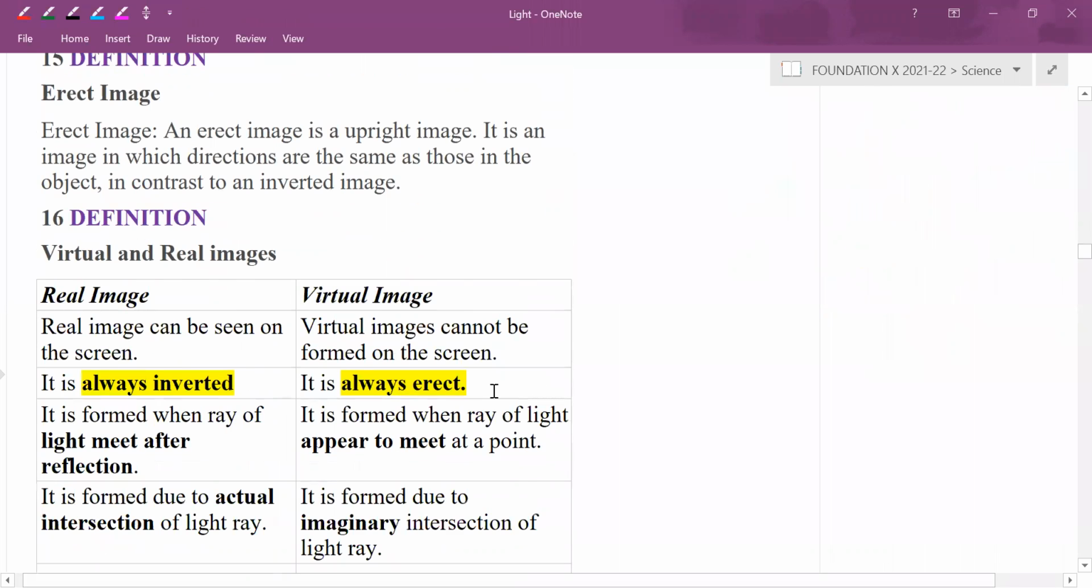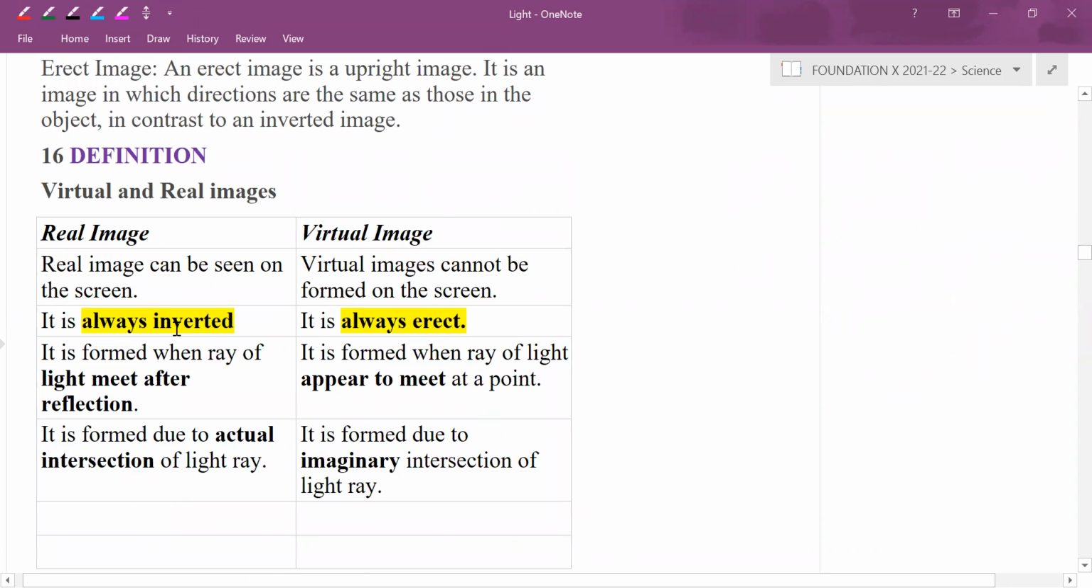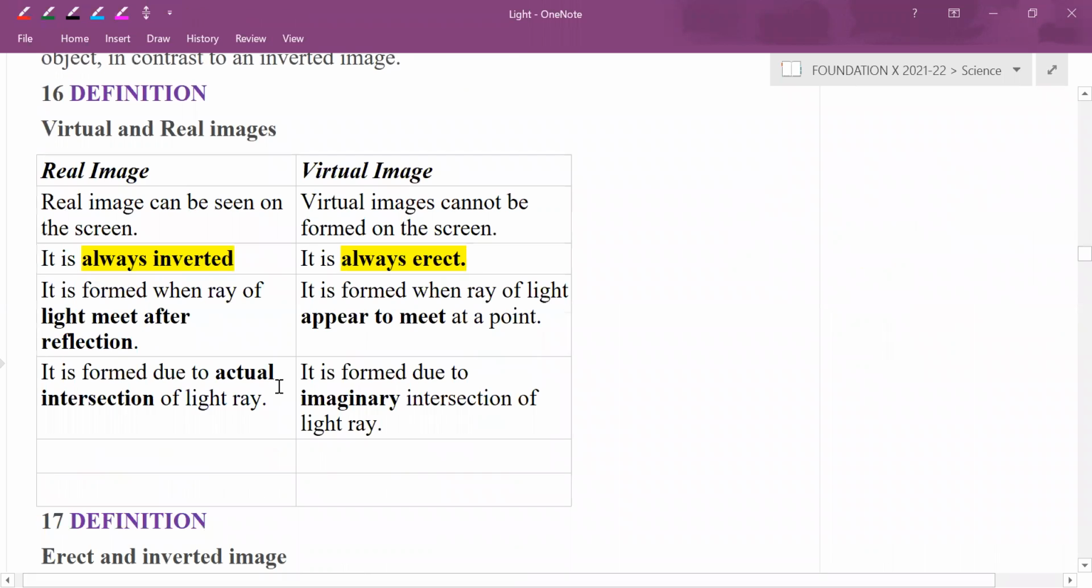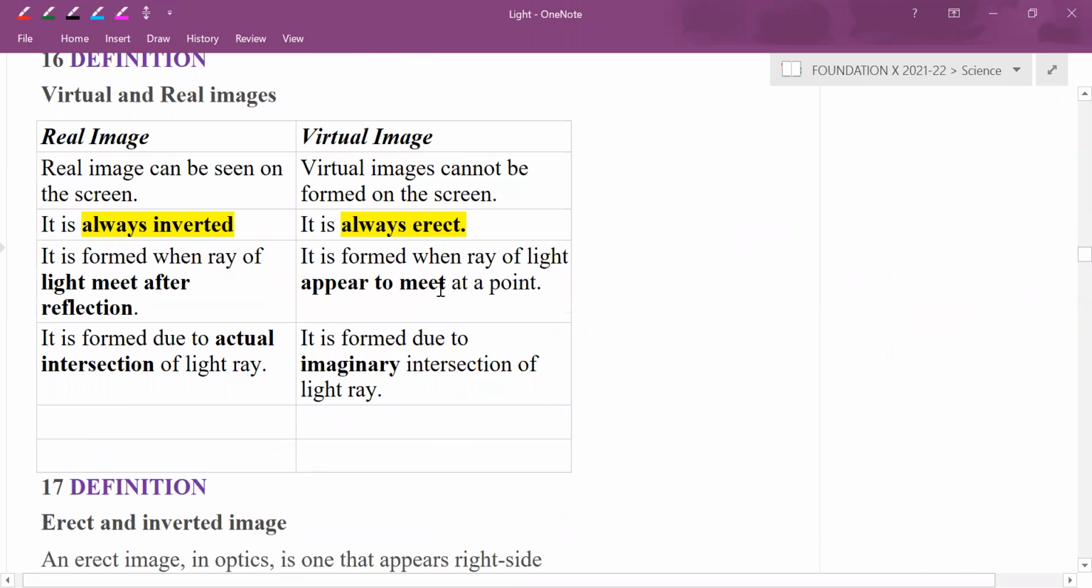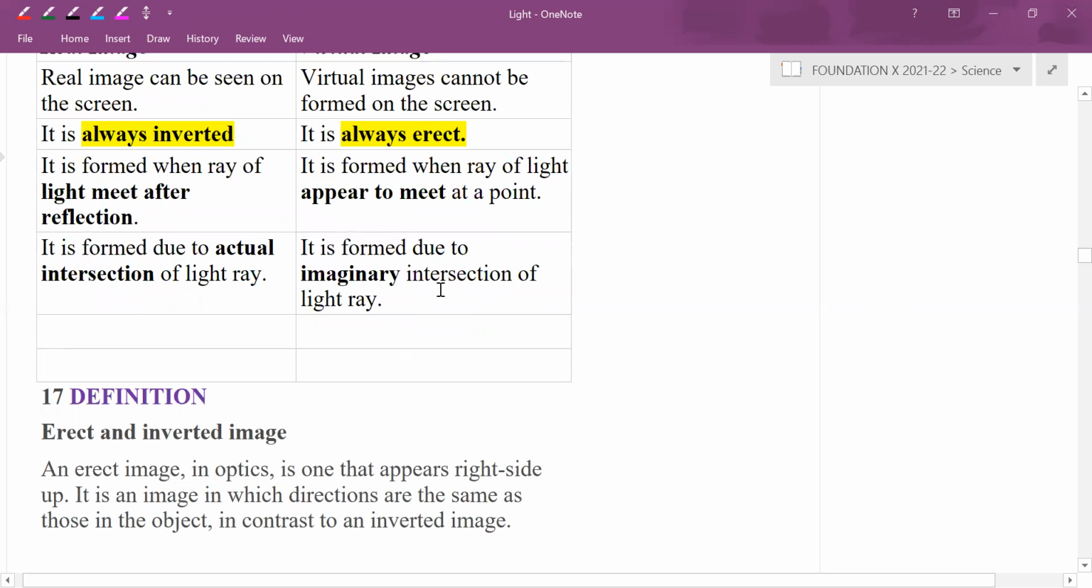Real image and virtual image. Real image is always inverted. Virtual image is always erect, right? And it will have lateral inversion. You have all studied about lateral inversion: left will look like right, right will look like left. In a plane mirror we see our face daily. What happens? Anytime you realize my left hand is looking like the right hand, and the right looks like the left hand.